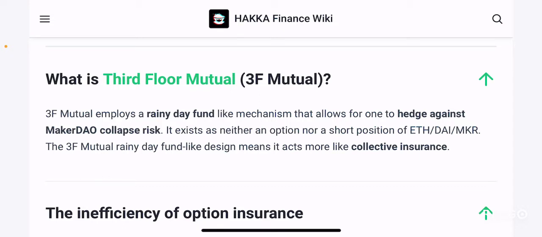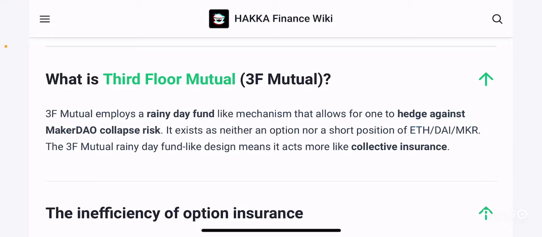3F Mutual employs a rainy day fund like mechanism that allows one to hedge against MakerDAO collapse risk. It exists as neither an option nor a short position of ETH, DAI, or Maker. The 3F Mutual rainy day fund like design means it acts more like collective insurance.